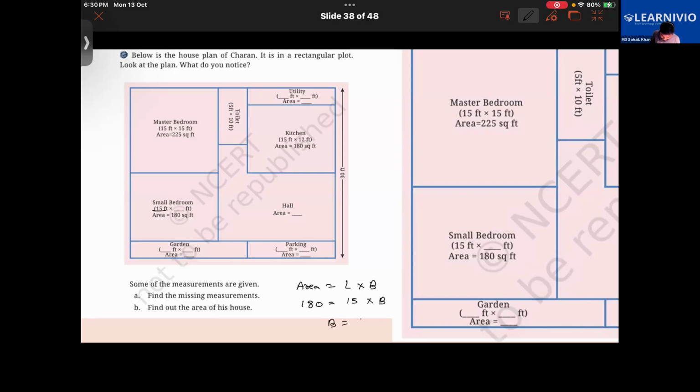We divide it on the right side. So divided, breadth will be equal to 12. Note that. You know it now, good. So the breadth is equal to 12 feet. In a similar manner, you will try to find the other questions also.